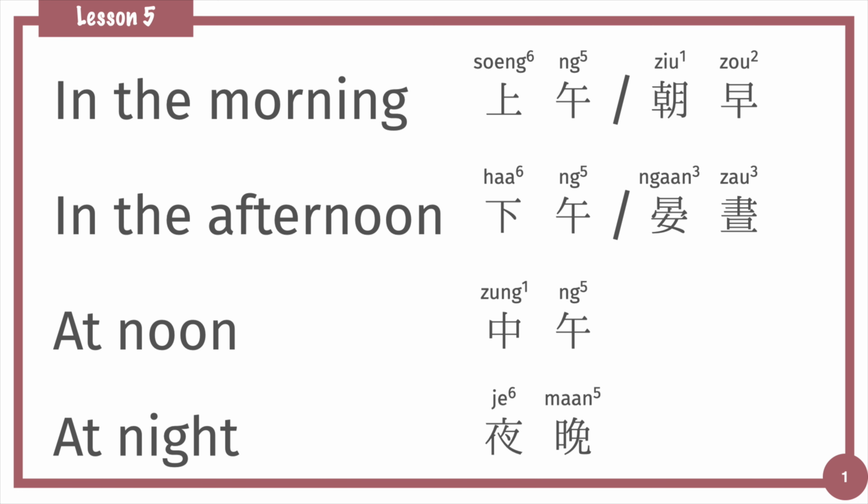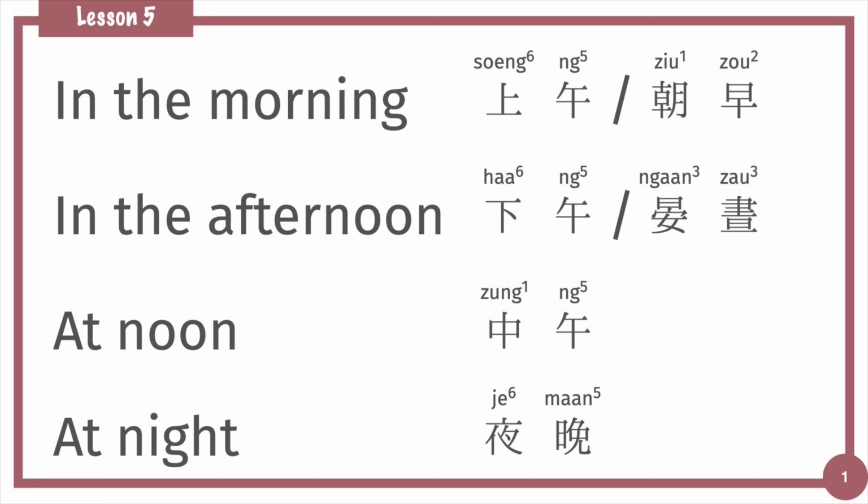In the morning is 上午 or 朝早 in Cantonese. In the afternoon is 下午 or 晏晝. At noon is 中午, and at night is 夜晚.